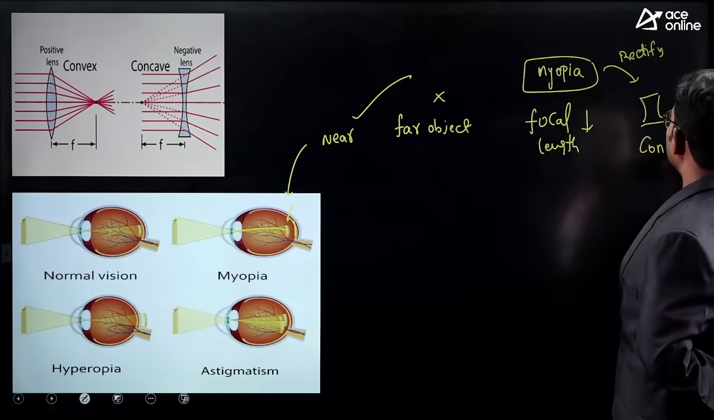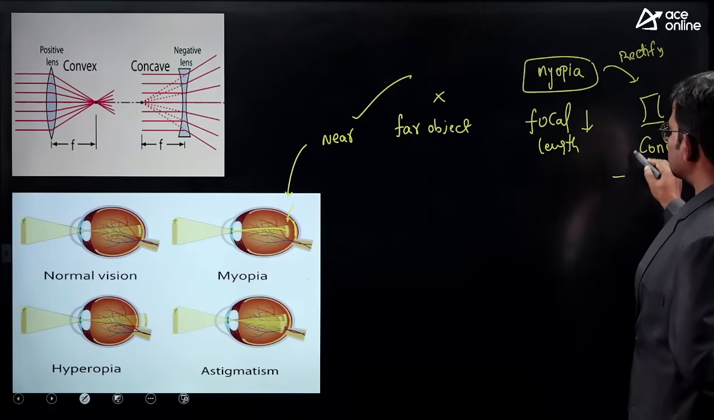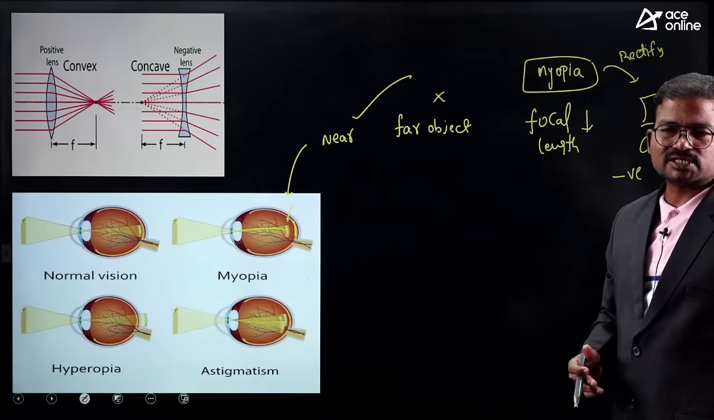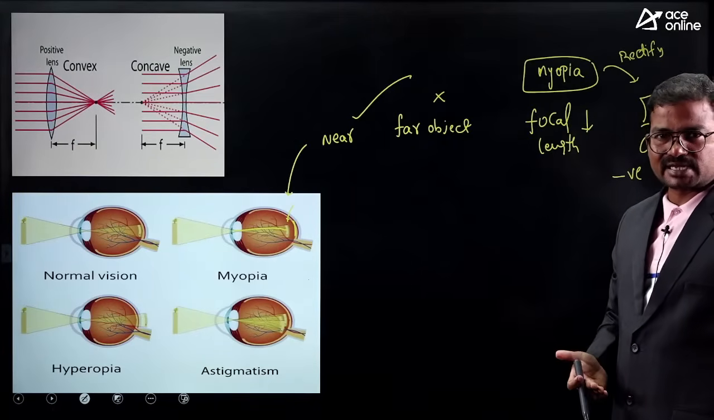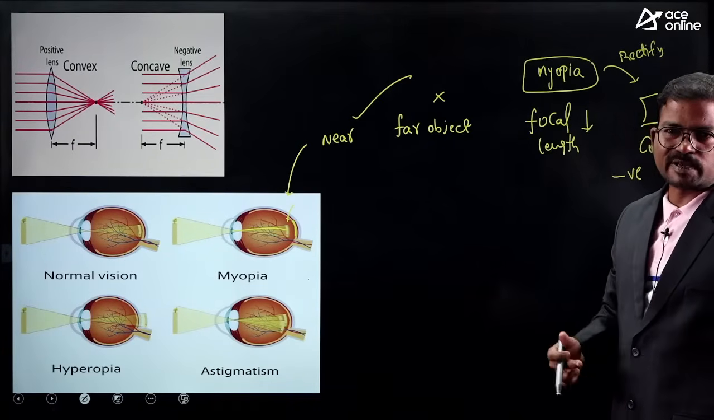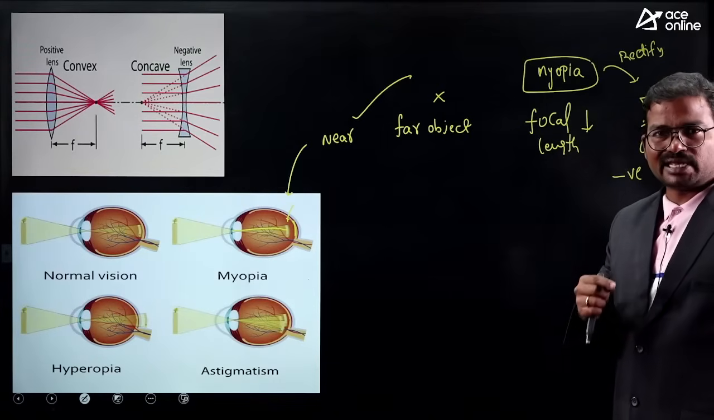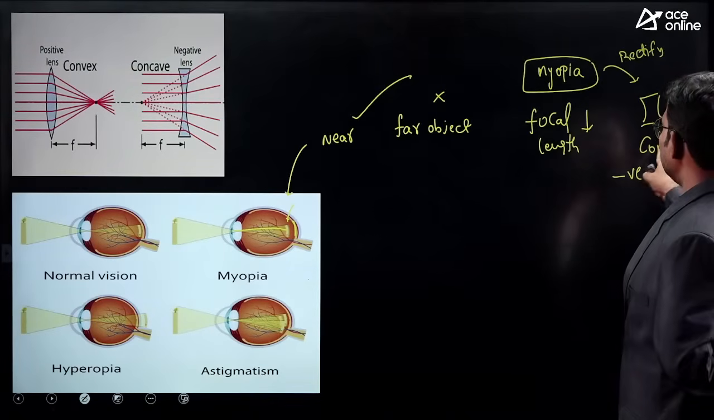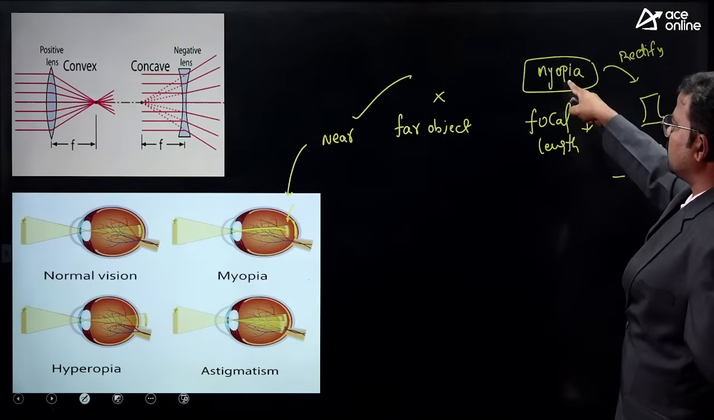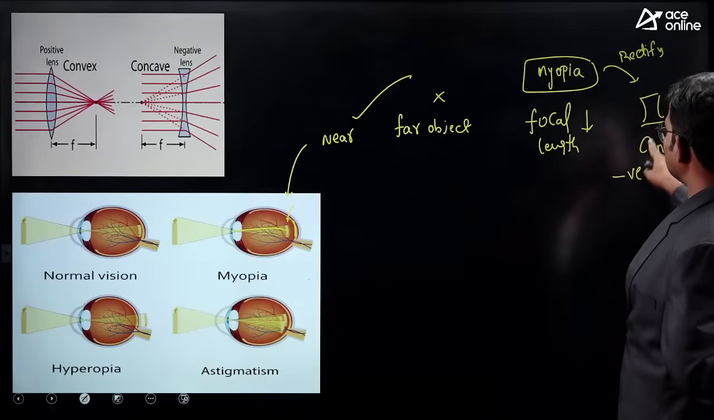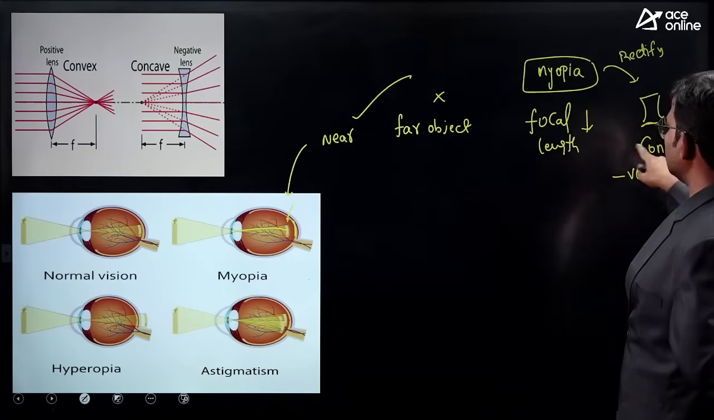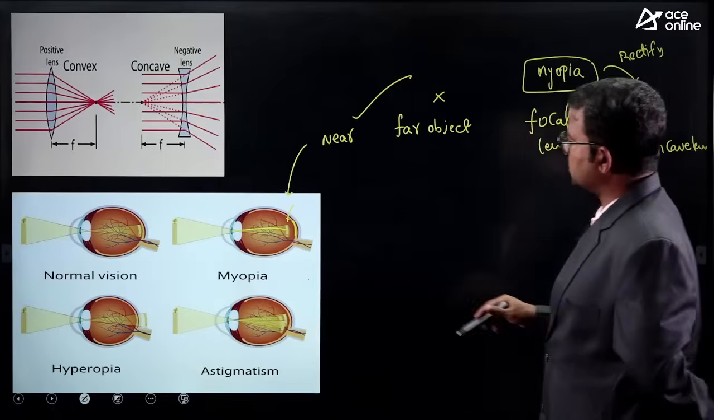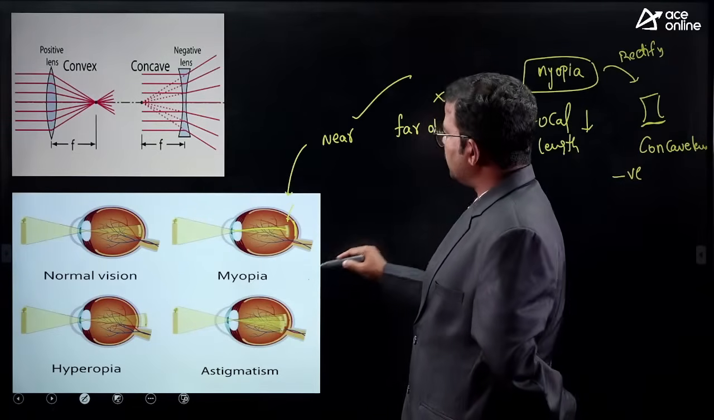Concave lens. If you are using a concave lens, its value would be completely negative. It means minus 1D, minus 2D, minus 3D, something like that. If the power of your lens is completely minus, then you are facing mostly myopia. So what kind of lens is generally used in that? Concave lens. Okay, next, what about hypermetropia?